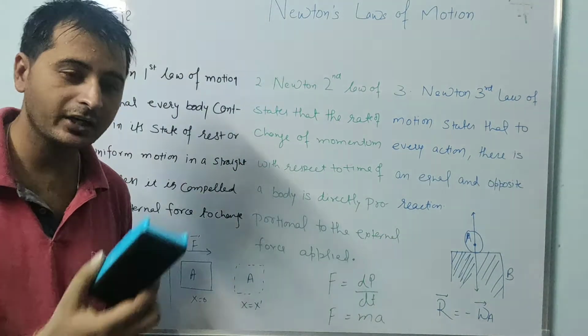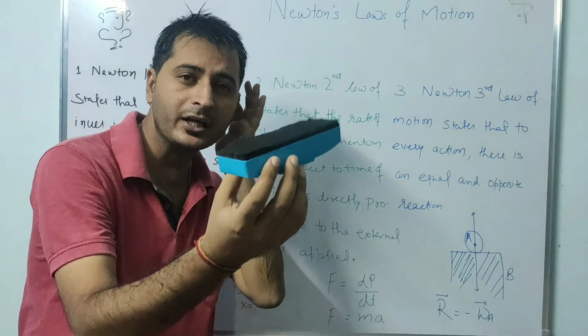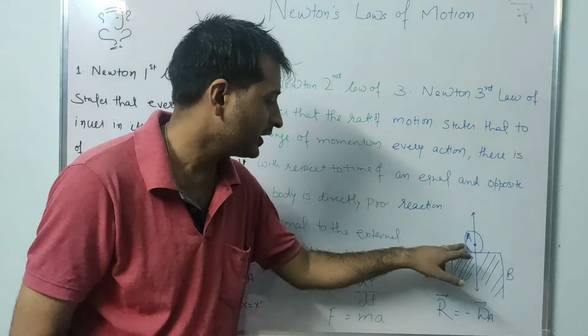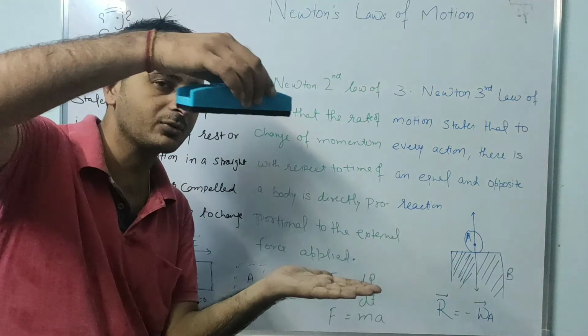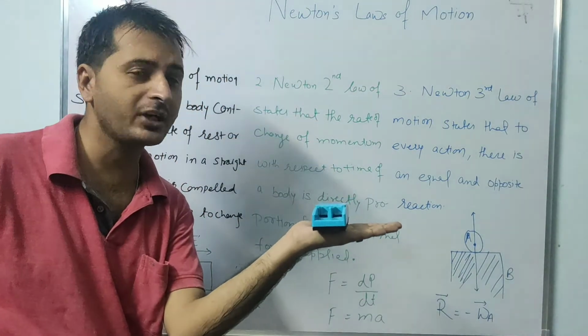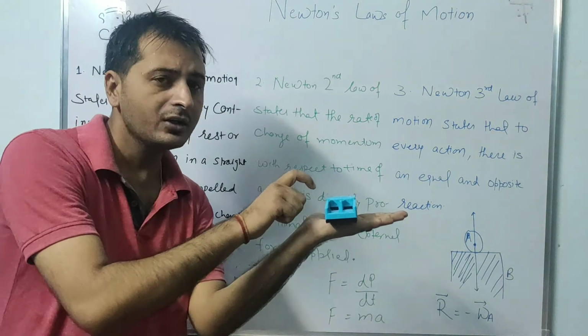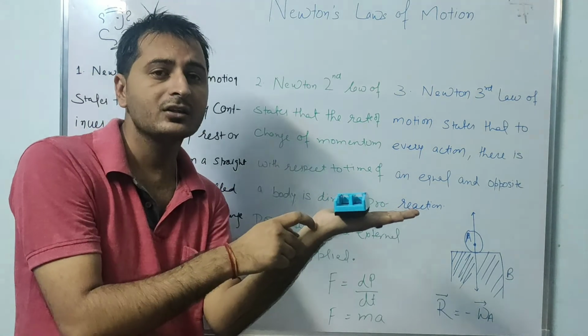What does it mean? Again, take an example of this duster. Consider body A and body B. If the hand behaves as body B and this is A, with the object lying here, what is happening at that time? One force is exerted by body A on the hand.